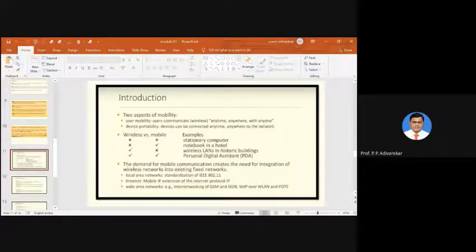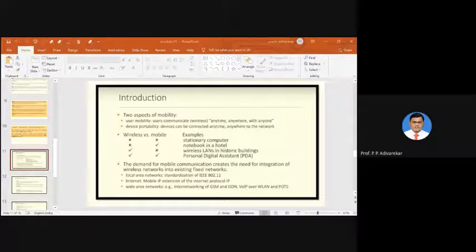Okay, we'll start with the first module. Okay, so now let's start with the introductory part, the introduction to mobile communication. When we talk about mobile communication, the first thing we need to discuss is mobility.